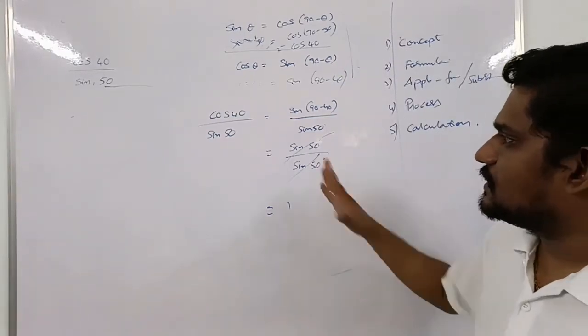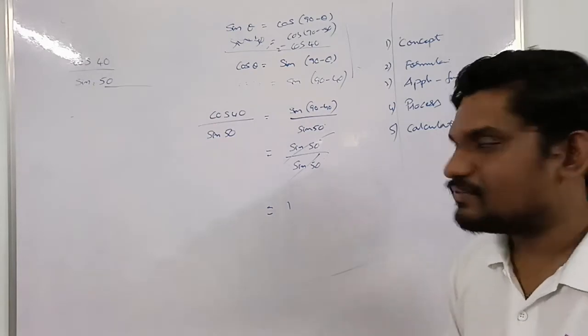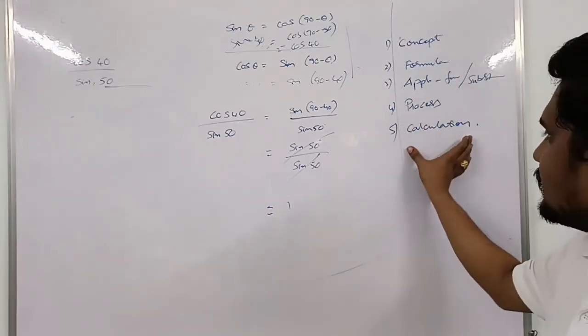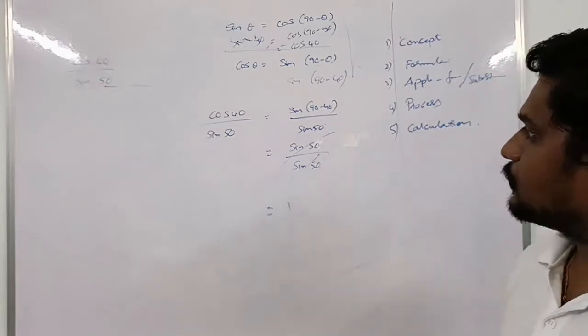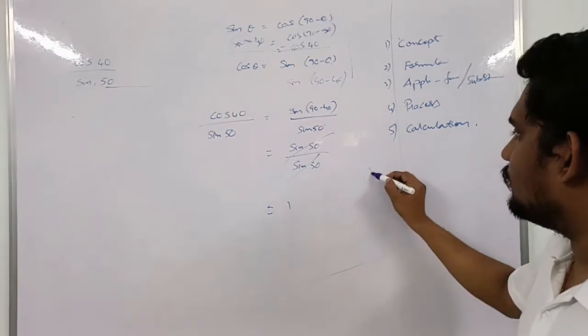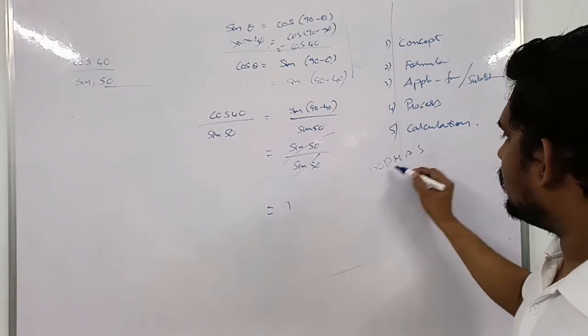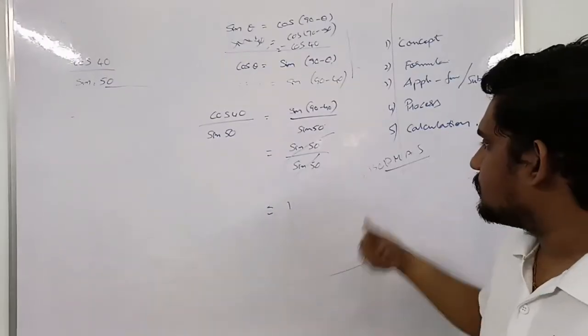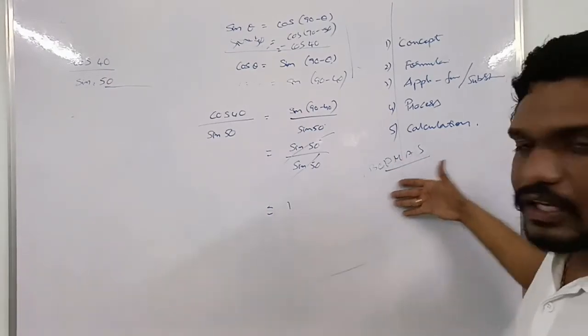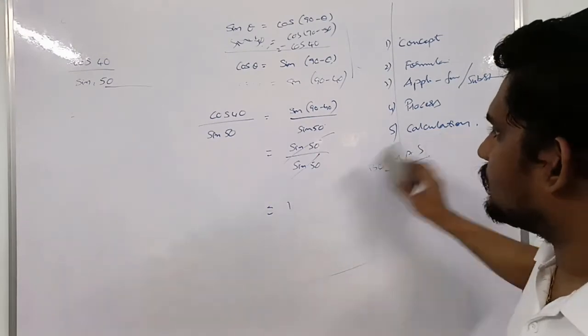So this is easy. Mathematics is easy when you know the concept, formula, application of the process, and the calculation. If you come to the calculation part, care has to be taken. We should know the BODMAS rule, where D, M, A, S are the most important aspects: division, multiplication, addition, and subtraction. We have to go in that manner and order only. Then only it becomes easy for us.